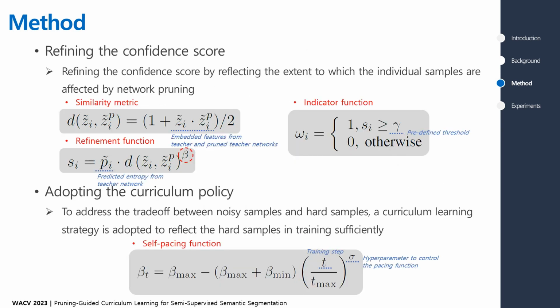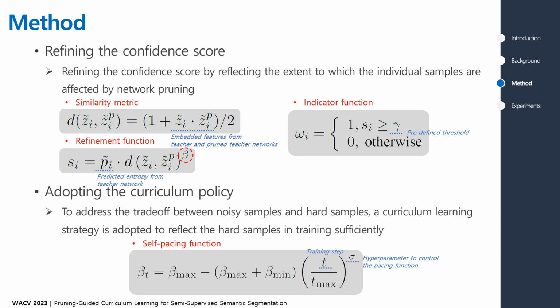Leveraging the obtained pruned teacher, we propose a novel confidence score deployment strategy for pseudo-label enhancement. Inspired by the recent finding which I mentioned above, the more consistent samples are before and after pruning, it can be considered that these samples have been better trained in the current stage. Therefore, the higher the similarity between the two outputs, the higher the confidence score assigned.